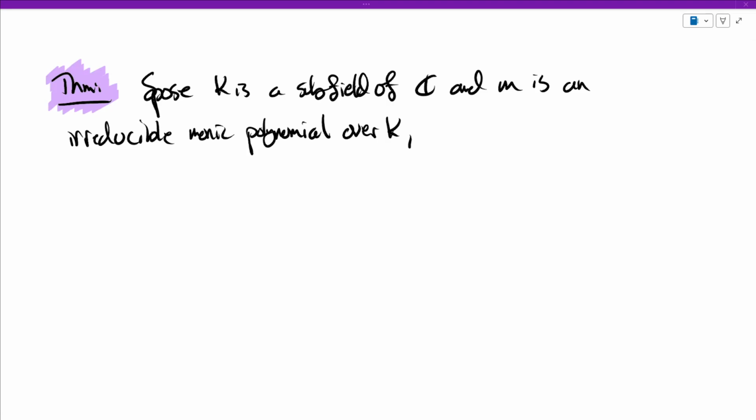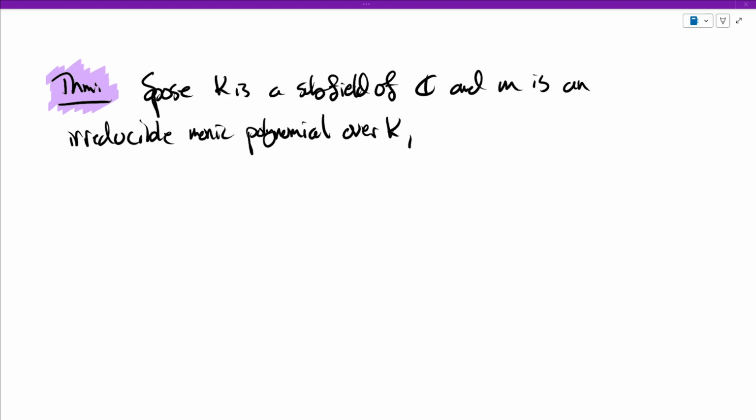Okay, so we just proved that all minimal polynomials are irreducible. So if I have some alpha, the minimal polynomial of alpha over whatever field is irreducible. It's going to be a partial converse to that, and it just says that any irreducible monic polynomial is the minimal polynomial of something.